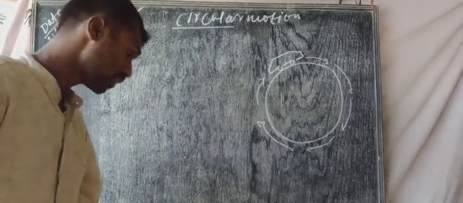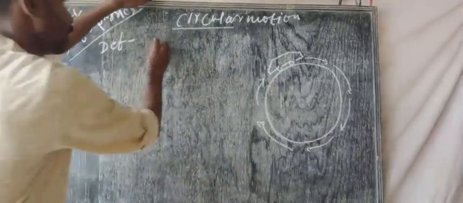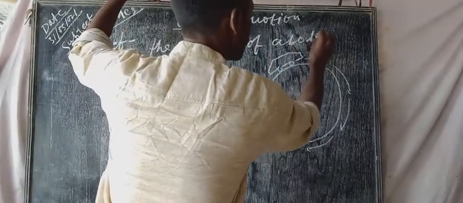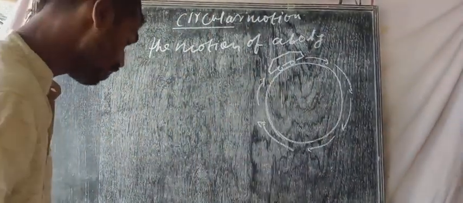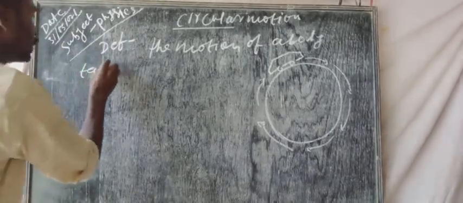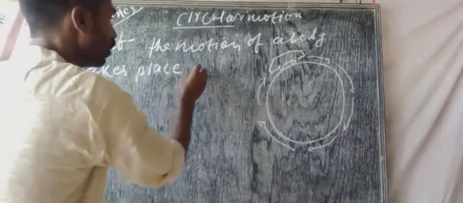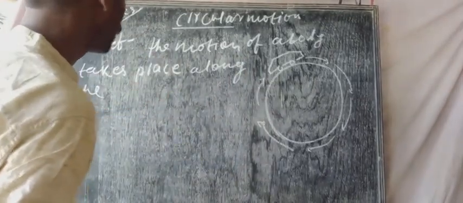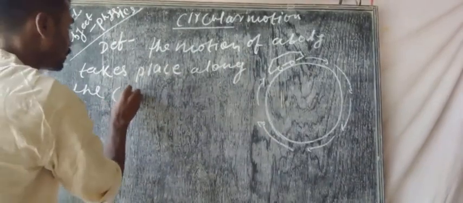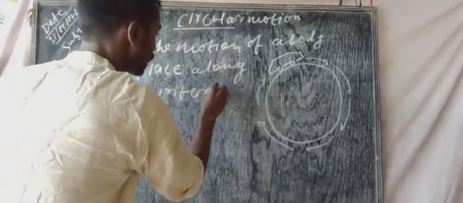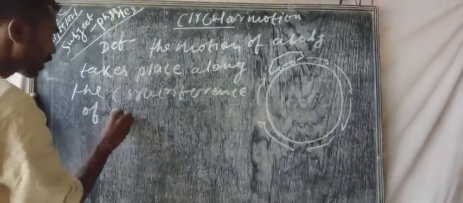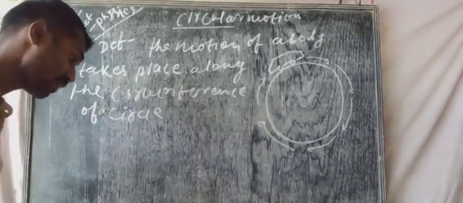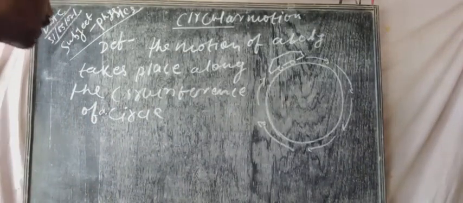What is circular motion? The motion of a body takes place along the circumference of a circle, then it is called circular motion.